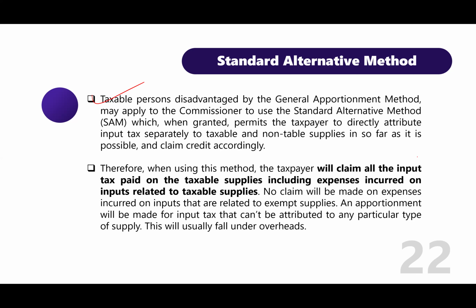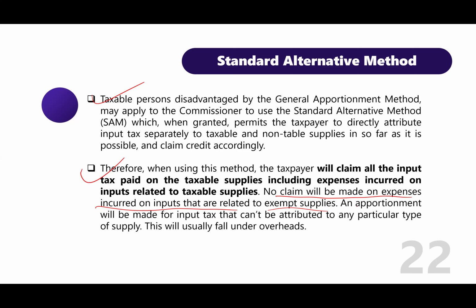I will explain that. When using this method, the taxpayer will claim all the input tax paid on the taxable supplies, including expenses incurred on the inputs related to taxable supplies. No input will be claimed on expenses incurred on inputs that are related to exempt supplies.